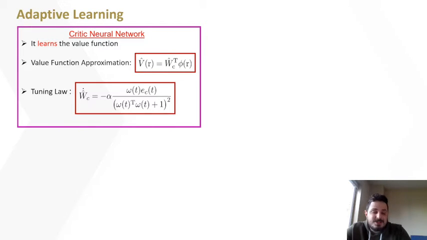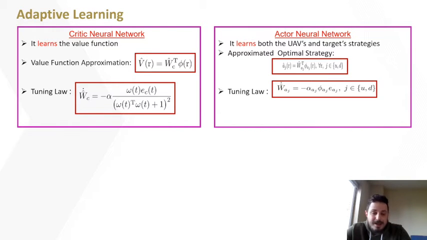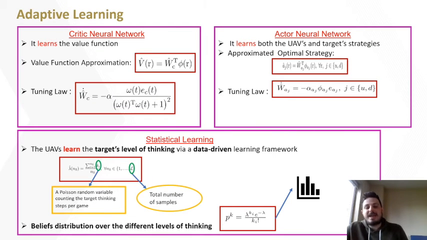However, in our case, it is impossible to compute analytically the optimal policies together with the value function. Thus, we shall employ an adaptive learning-based framework. The critic neural network learns the value function, whereas the actor neural network learns the optimal strategies. Furthermore, a data-driven learning framework is introduced whereby the UAVs learn the target's level of intelligence.